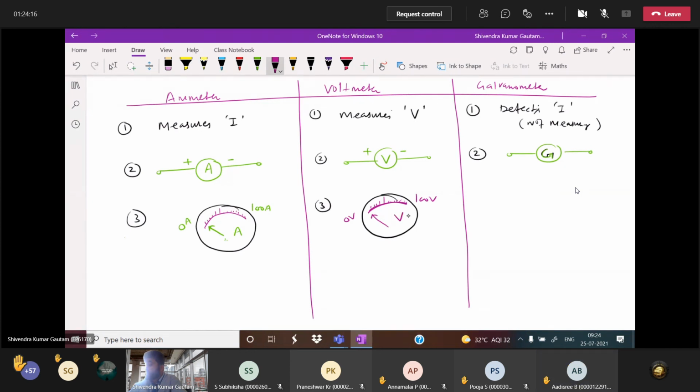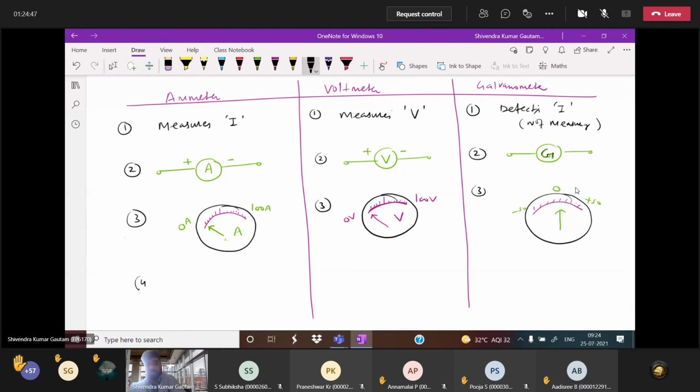Now tell me, what about galvanometer? Middle it will be. Yes, 0 will be at the center here. The pointer will point exactly at the center for 0. Suppose this is 0, this is 50 divisions, this is minus 50 divisions. Right side deflection or left side deflection indicates the presence of current in the circuit. So here you have to know this little bit of difference in ammeter, voltmeter, galvanometer.